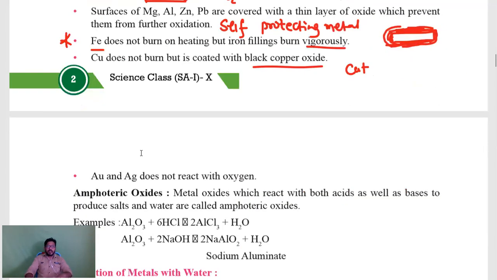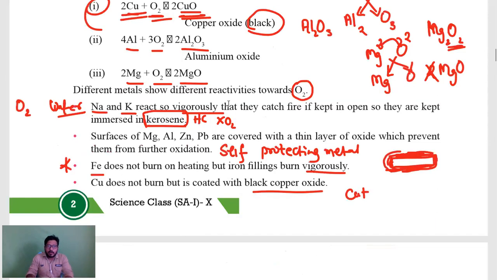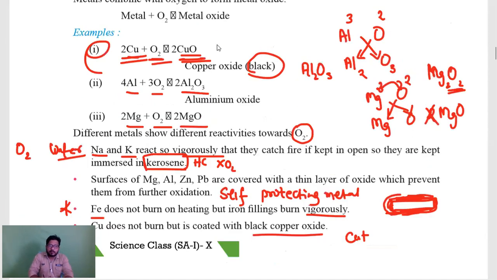Copper is not burnt. And gold and silver, Au for aurum gold, Ag for argentum silver, don't react with oxygen. There will be no reaction, so they can be used as jewelry items, and there will be no corrosion for one or two months. After that, a black layer will form because gold and silver mix with oxygen, water, everything. So again, you can rub it with a few chemicals or some detergents to remove the black layer. And I told you here, metallic oxides are basic in nature.